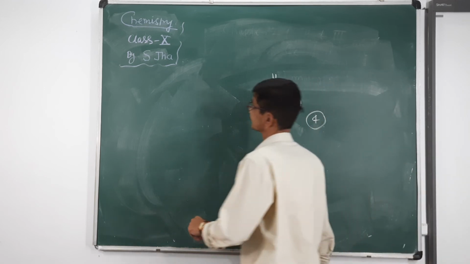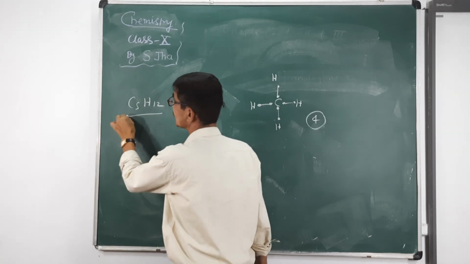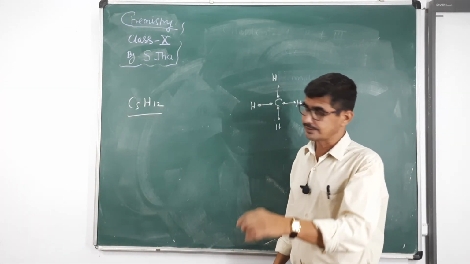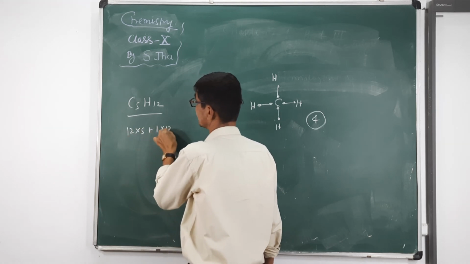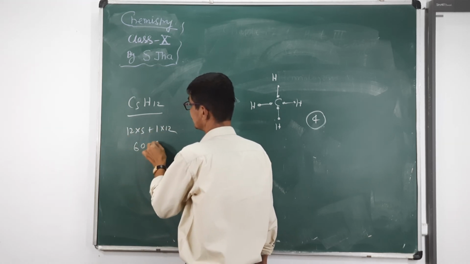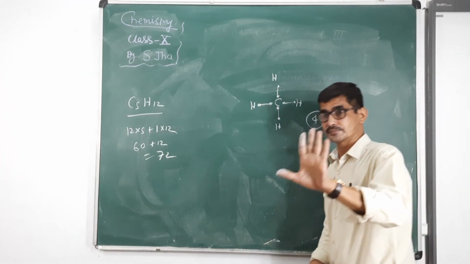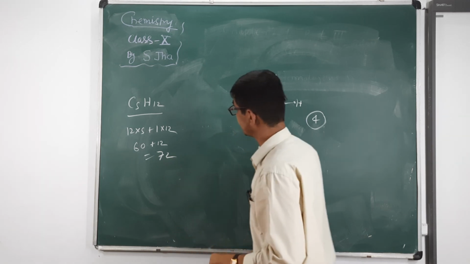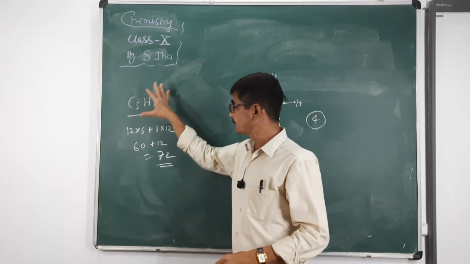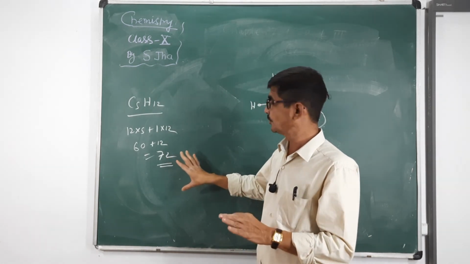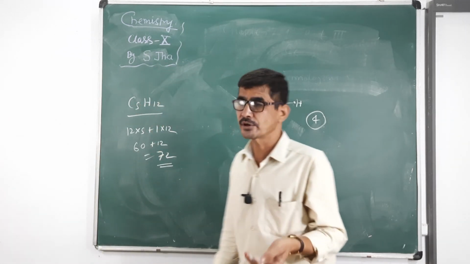Next, this is pentane C5H12. What is the molecular weight of pentane? 12 into 5 plus 1 into 12. 60 plus 12 equal to 72. So the molecular weight of pentane is 72. Okay, how can you calculate the molecular formula with the help of molecular weight?